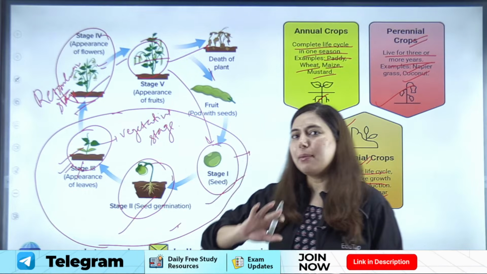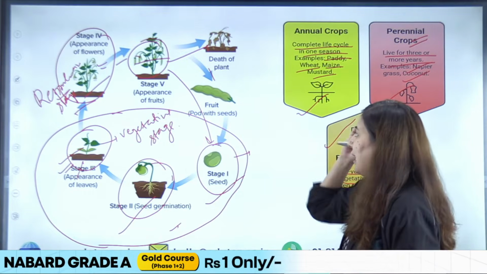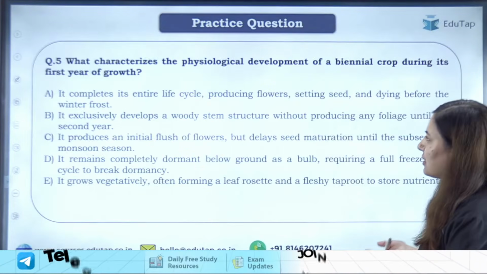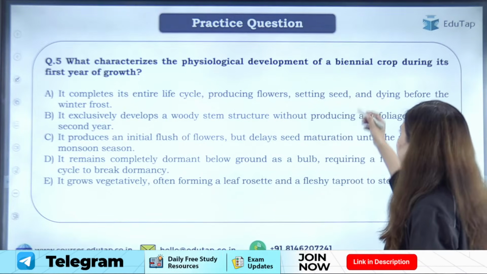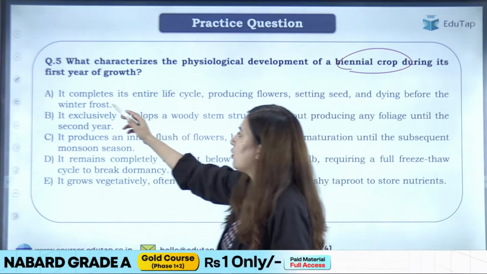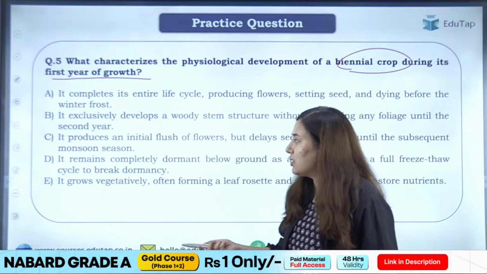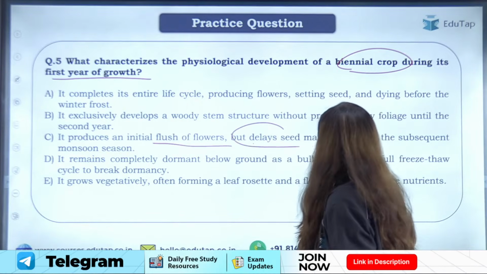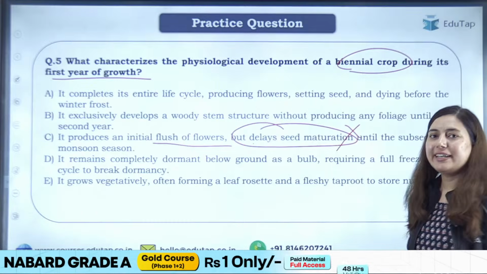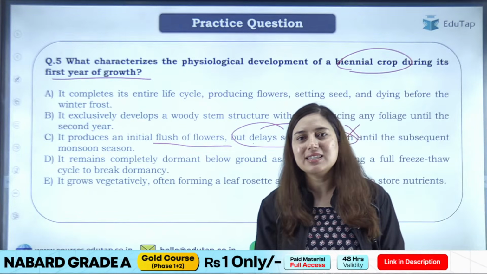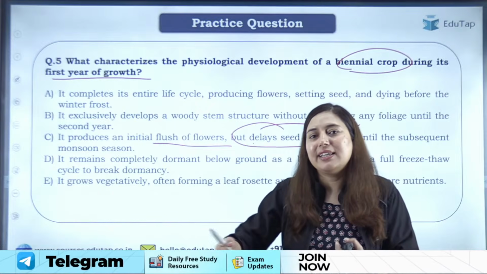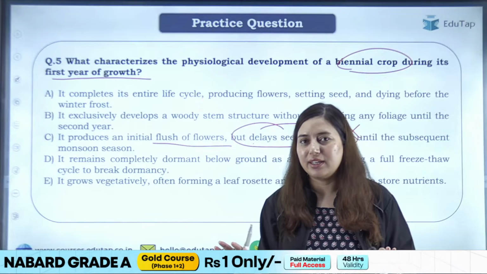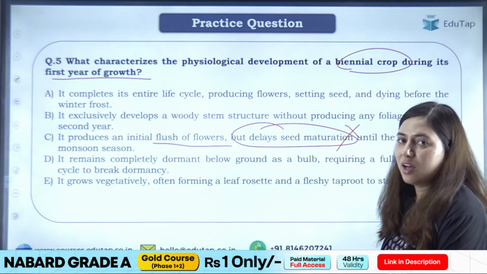Clear? Now let's come back to the question again, and I hope annual, biennial, perennial, their examples are clear to you, right? So the question says, what characterizes the physiological development of a biennial crop during its first year of growth? Okay, you all were saying option C. It says it produces an initial flush of flowers but delays seed maturation. That is not the case. It is not delaying the seed maturation. Once its stage is completed, then only the seed maturation will happen, right? So no delaying in seed maturation is happening here. That's why it's not the right option.